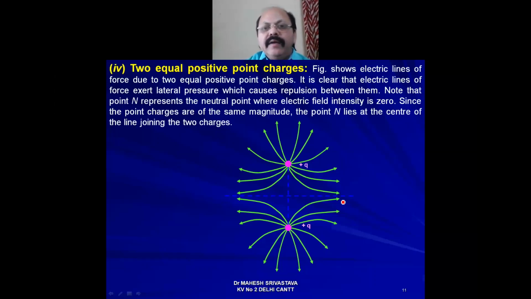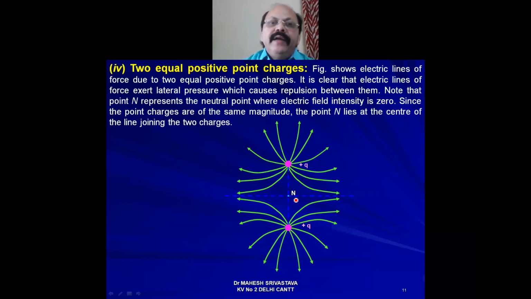Here you can see that from this positive charge the field line goes this way, and from this positive point charge the field line goes this way, which means they repel each other, or they exert a lateral pressure.